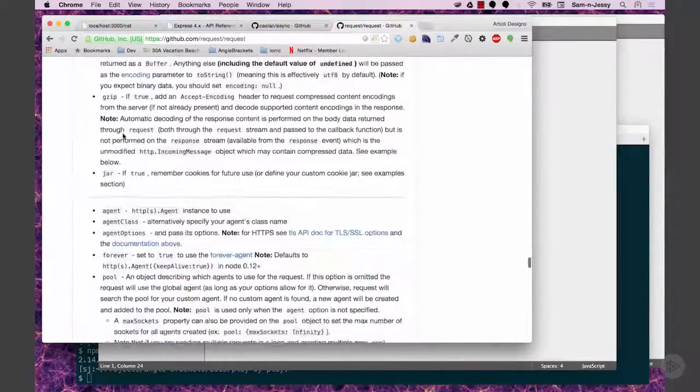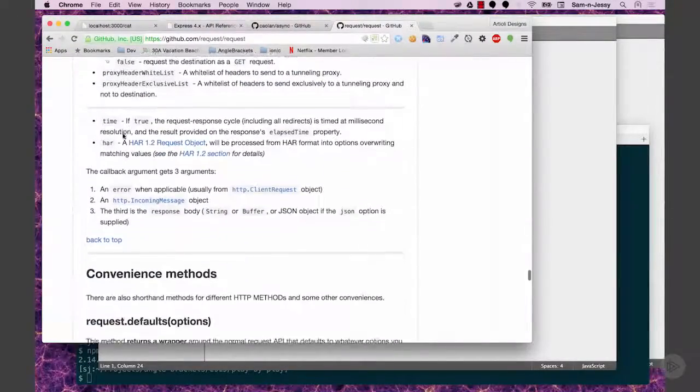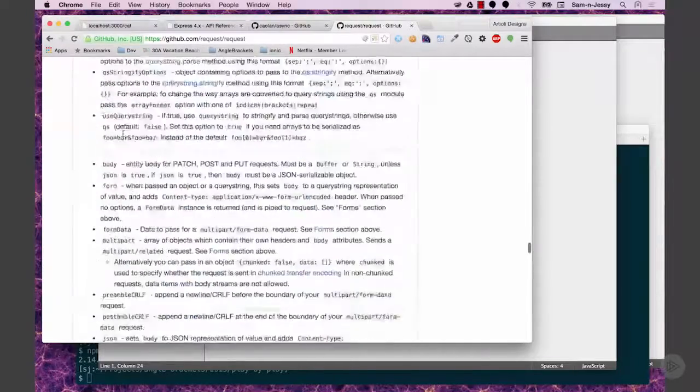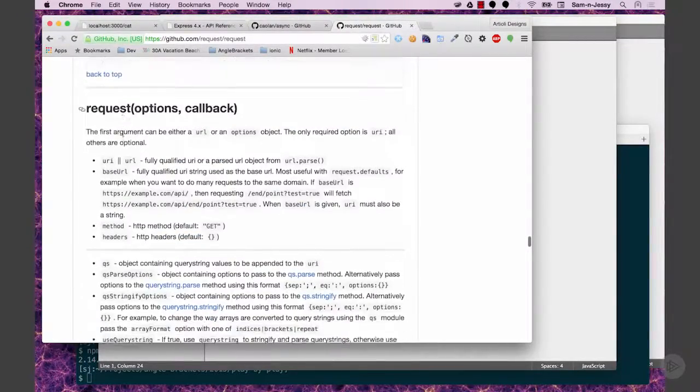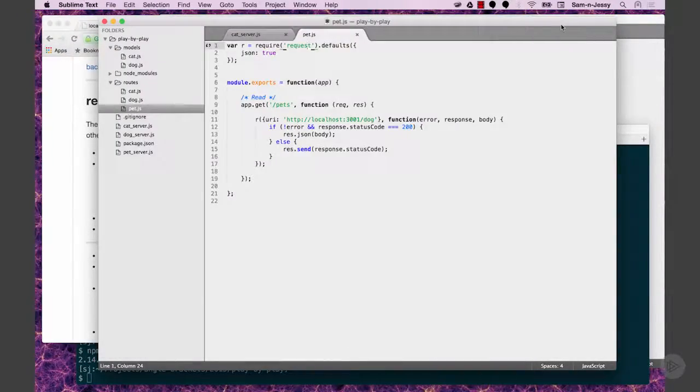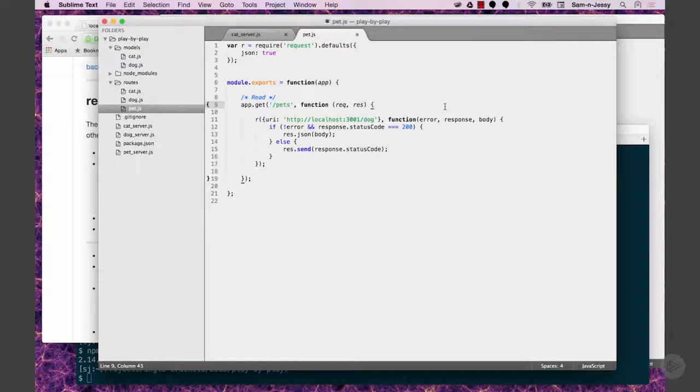I'm not going to talk through them all because there's... Please don't. Yeah, there's about a million of them. But anything you can think of to do, you can use request. I also use request a lot to do web scrapes. If I have to scrape a site and get information about it, you're making a web request. Think of it as a node version of Postman, right? So you can set your headers and you can send these requests and then process the data. Yeah, we need this because we have to make one node server talk to the other through HTTP.